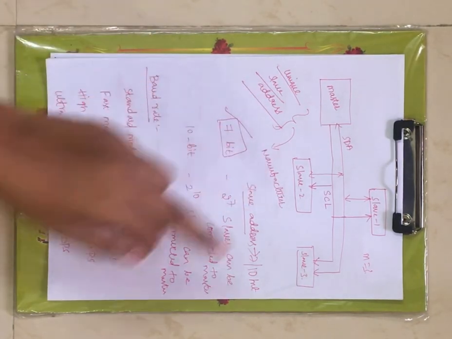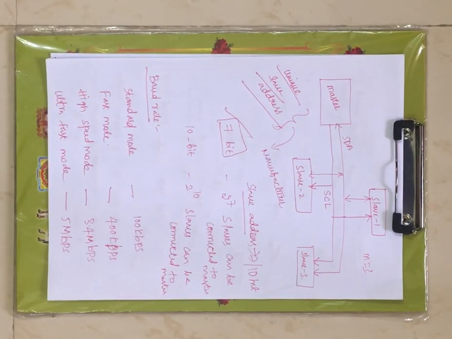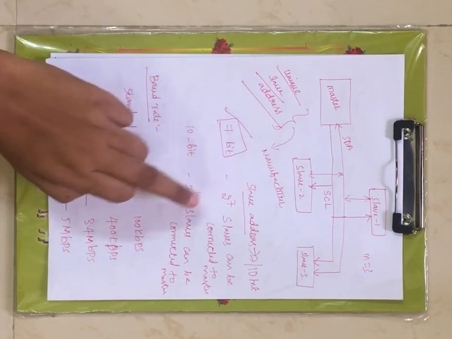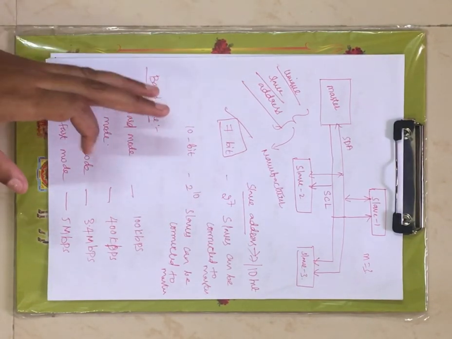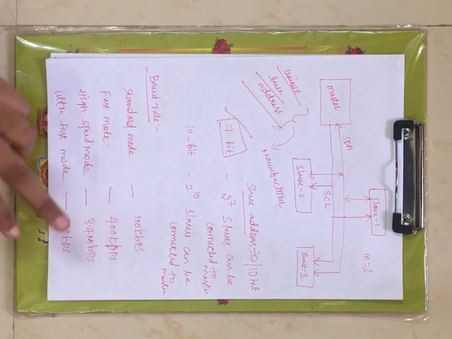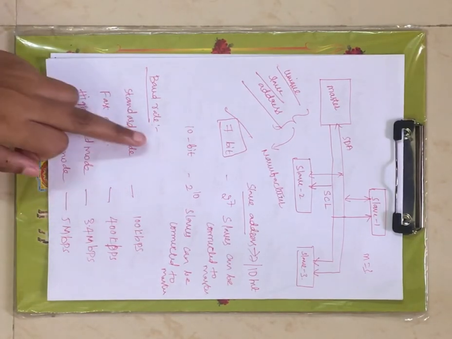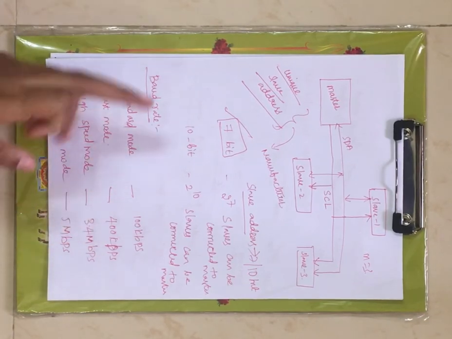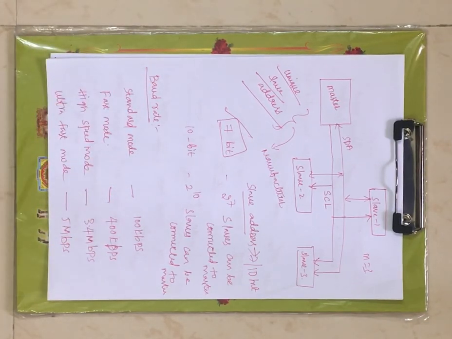Now this slave address is generated by the manufacturer, right? Generally this slave address is of 7 bit or 10 bit. If it is of 7 bit, 2 power 7 slaves can be connected to the master. If it is of 10 bit, 2 power 10 slaves can be connected to the master. Generally the slave address will be 7 bit.